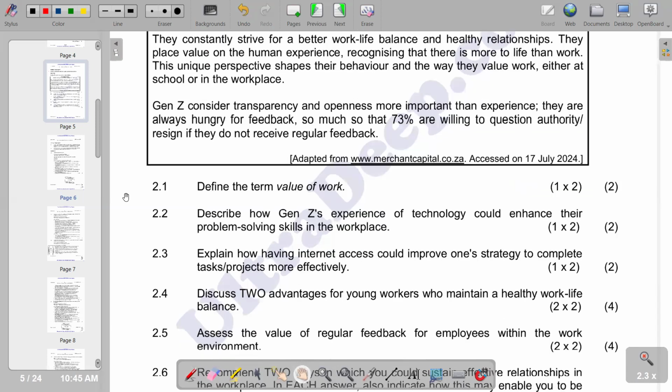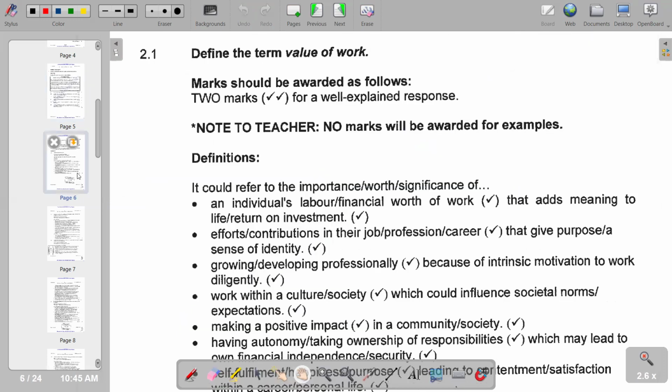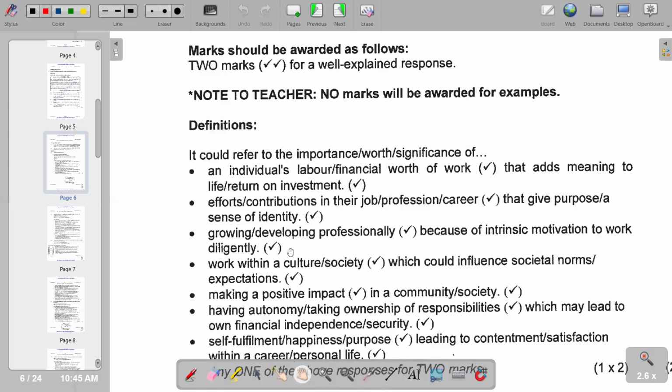So we need to come up with a description of the value of work, which could refer to the importance, weight or significance of an individual's labor or financial work, work that adds meaning to life or return on investment, and also the significance of efforts or contributions in their job or professional career that give purpose or a sense of identity. So basically, these are the descriptions of the value of work, and we have alternative descriptions that we can also include going down.